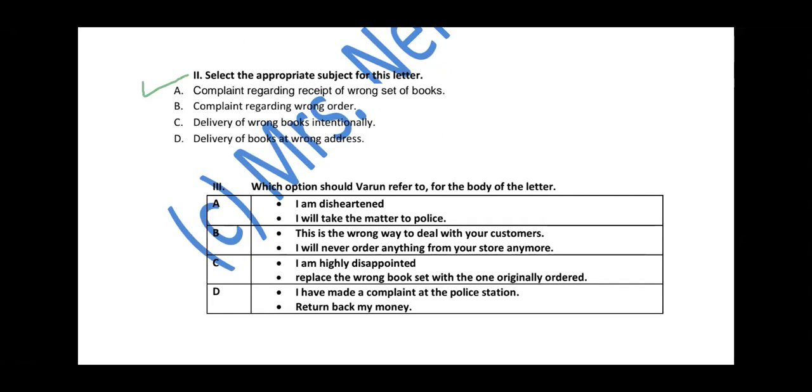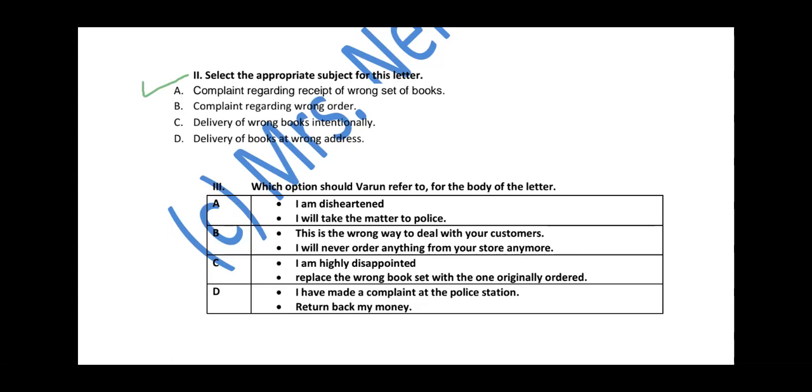I will take the matter to the police. How can he be so harsh? Fine. B part, this is the wrong way to deal with your customers. I will never order anything from your store anymore. Again, this is a little bit rough. I'm highly disappointed. Replace the wrong book set with the one originally ordered. The last one, I have made a complaint at the police station. Return back my money. So, what do you feel?